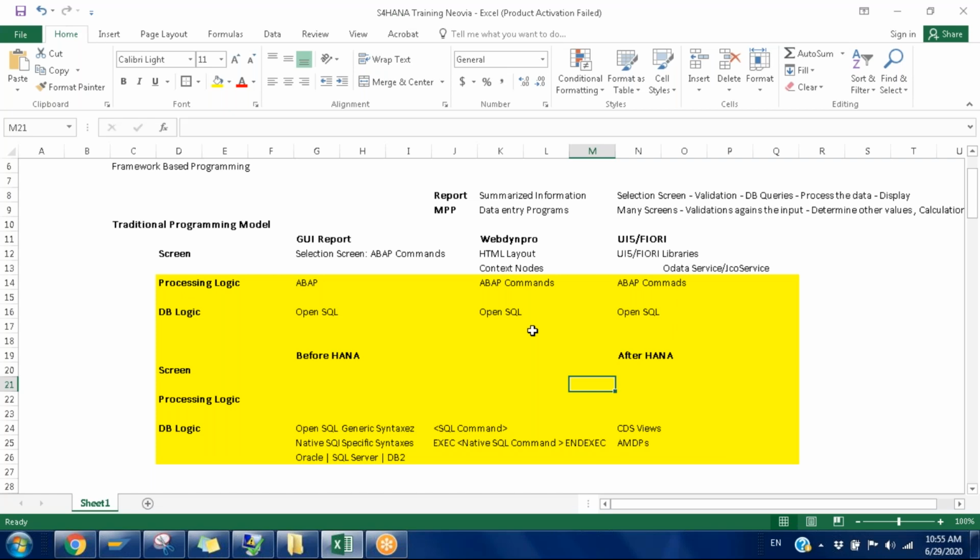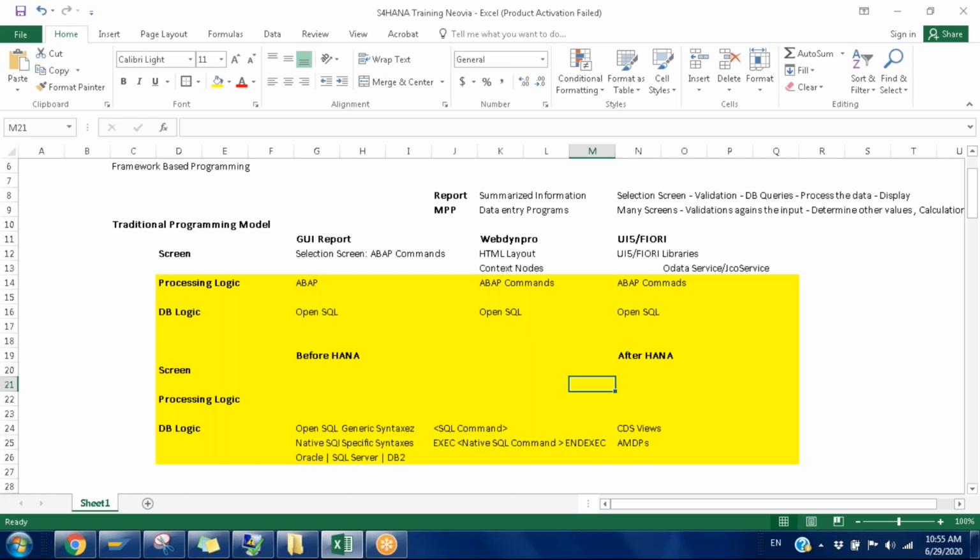Those libraries have been given to the HANA database, and they maintain the repository of them. HANA does not have UI5 capabilities, but SAP has inserted a couple of UI5 libraries over there. It is not a HANA capability; it's a UI5 capability only, with screen design made available at the DB level.